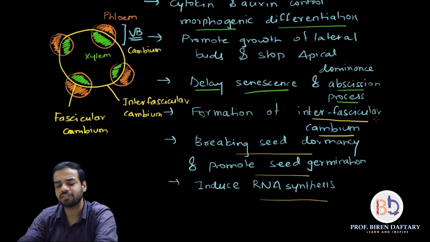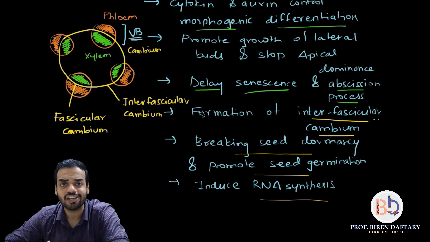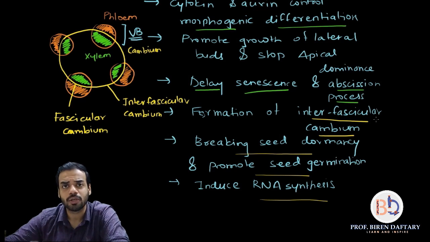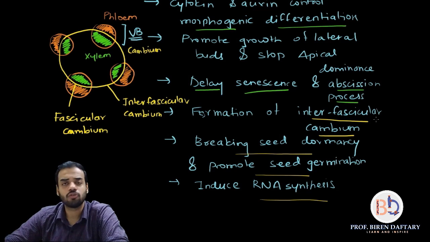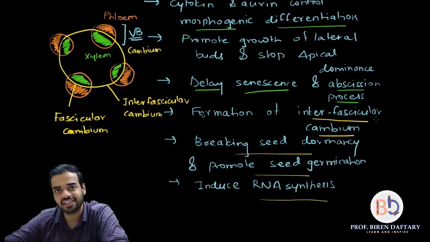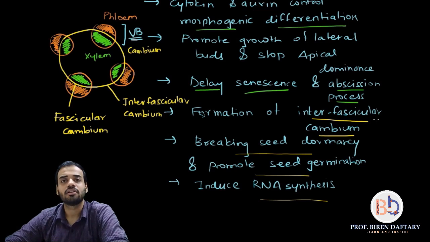So with that, friends, we have completed cytokinins. We have completed the promoter growth hormones which promote cell growth, which promote growth of the plant. In our next lecture we'll be starting with inhibitor hormones. They are called growth inhibitors, and they are ethylene and abscisic acid. So that ends our lecture.